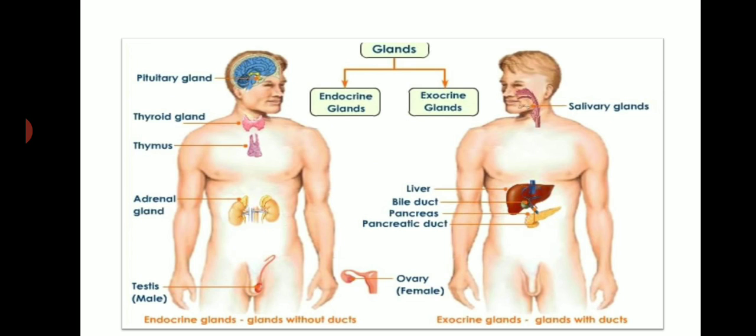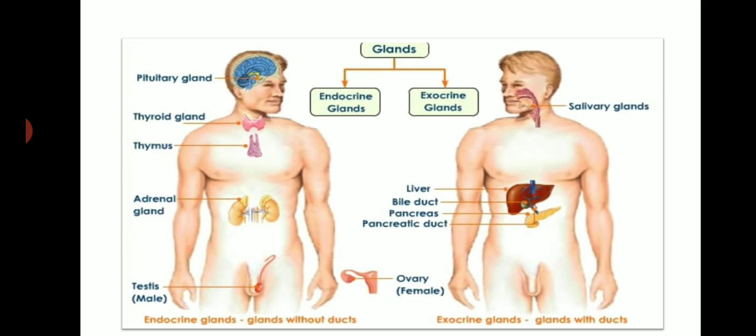See, exocrine glands are like your landline phone. Nowadays, nobody is using landline phones, right? In a landline phone, the signals are sent through the wire. So these exocrine glands are also called duct glands, meaning they secrete the chemical substances through a duct. For example, salivary gland, liver, then pancreas. See, the pancreas acts as both an endocrine as well as an exocrine gland.